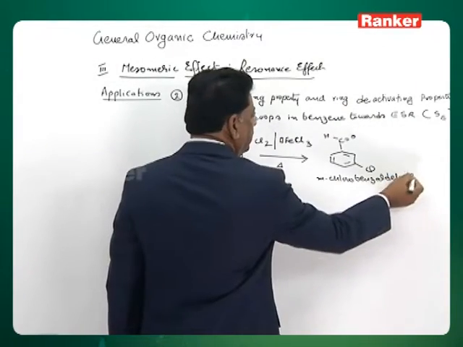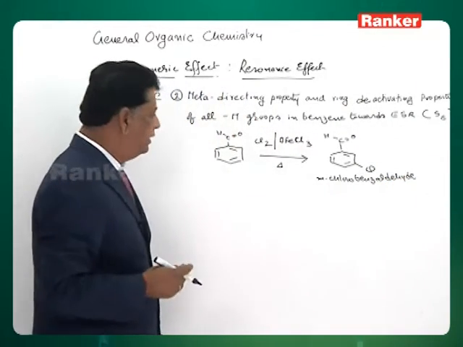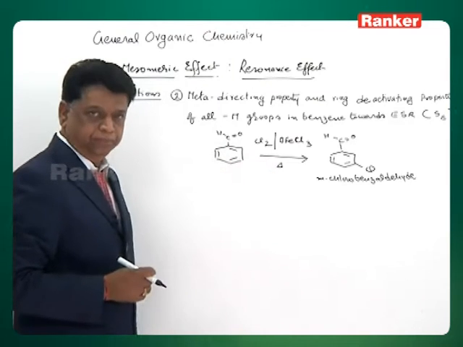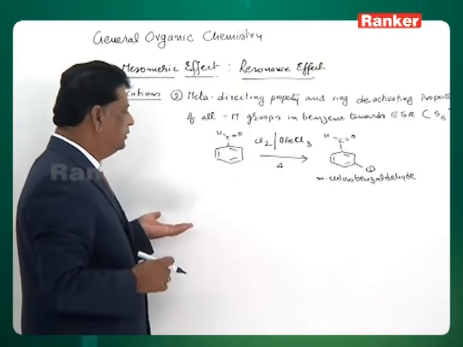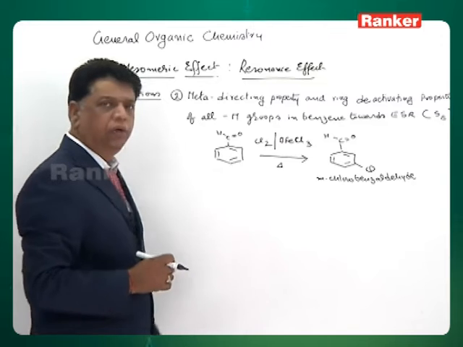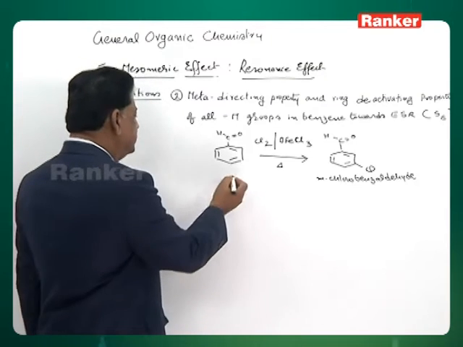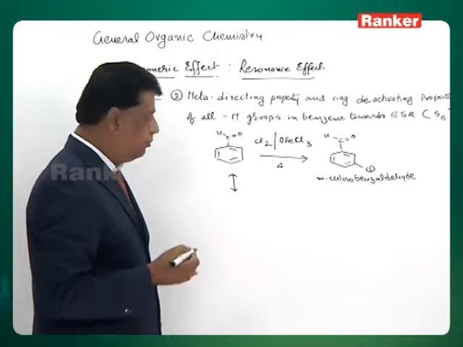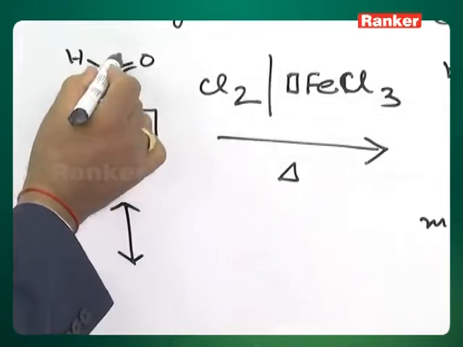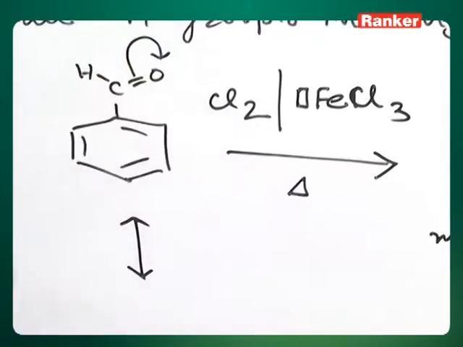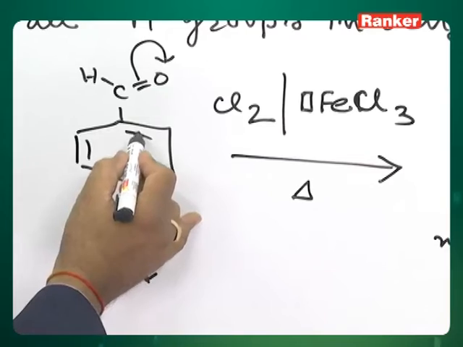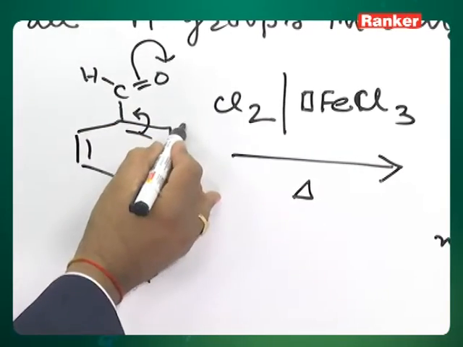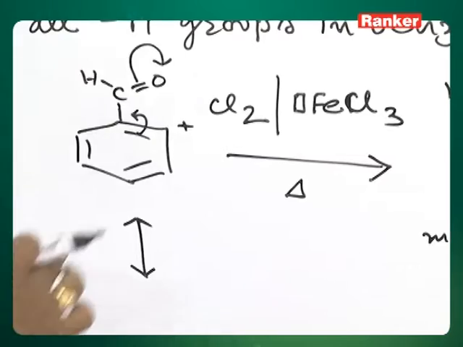Now again here you have to observe two things. One is where it is going: only the third position. The reason why it goes only to the third position you will know if you write the resonance structure of benzaldehyde. The C double bond O will have an original polarity like this. Consequently, the double bond in the ring is induced to polarize outside. So you will get a positive charge at the ortho position.